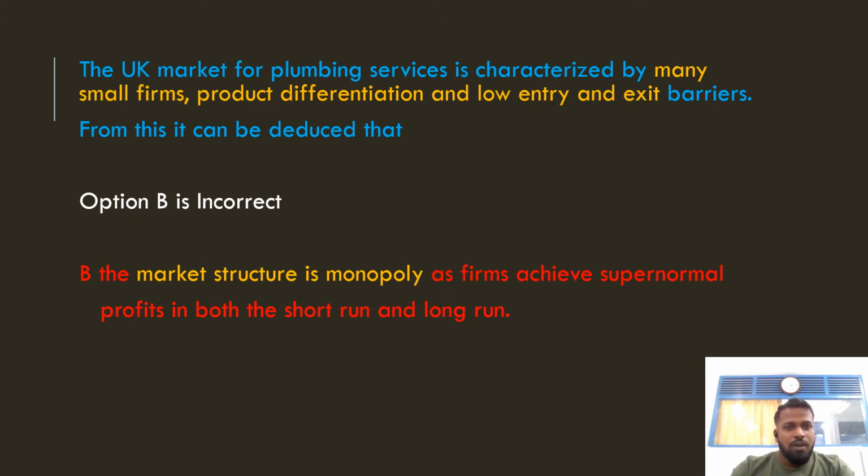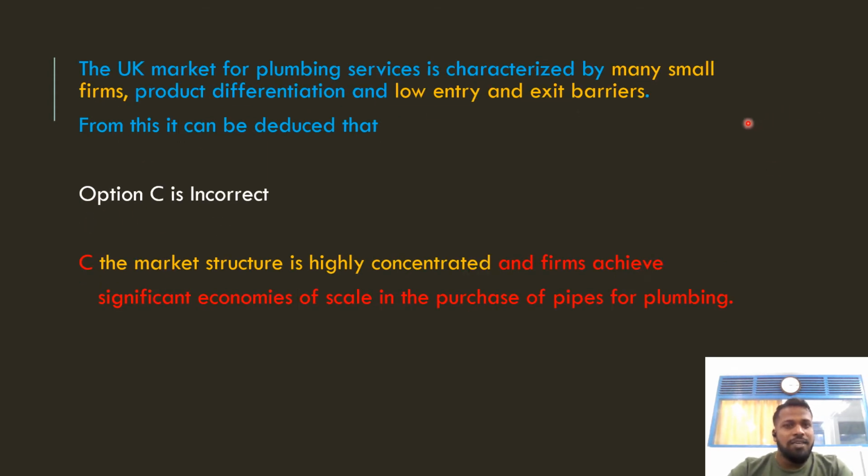Option B says that the market structure is monopoly. But in the question they said many small firms, product differentiation and low barriers to entry and exit. In the case of monopoly, there is only a single firm, or pure monopoly means only a single firm and a unique product, but here products are differentiated. And in monopoly there are high barriers to entry and exit, but here there are low barriers to entry and exit. So that's why option B is incorrect. Then let's check the next option.